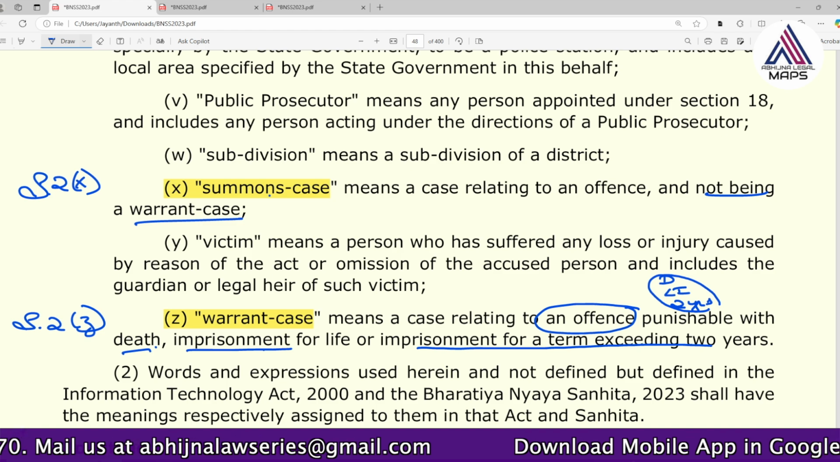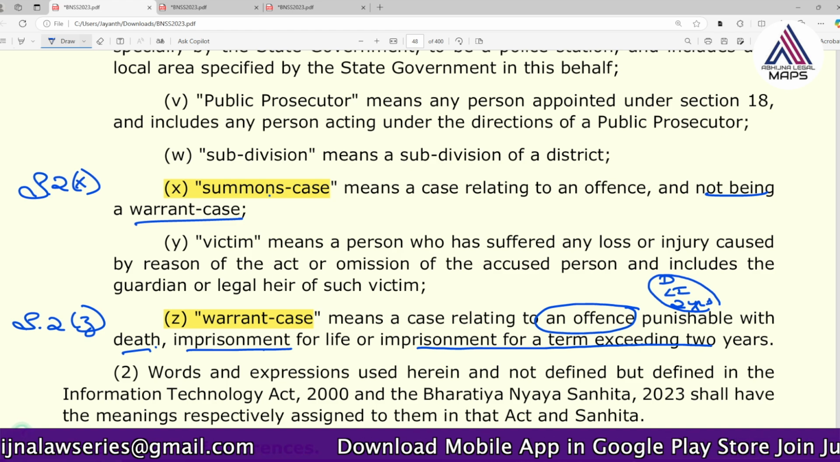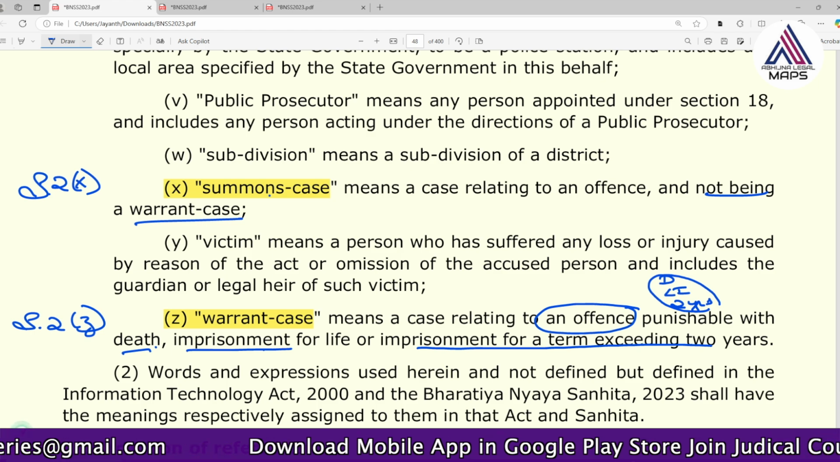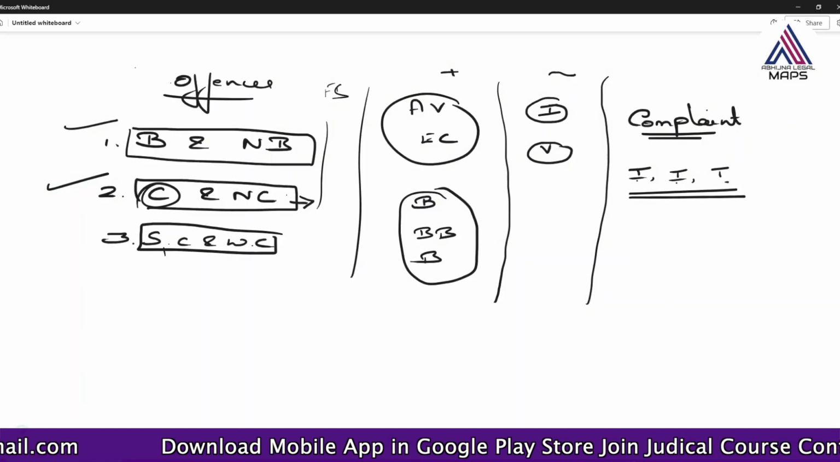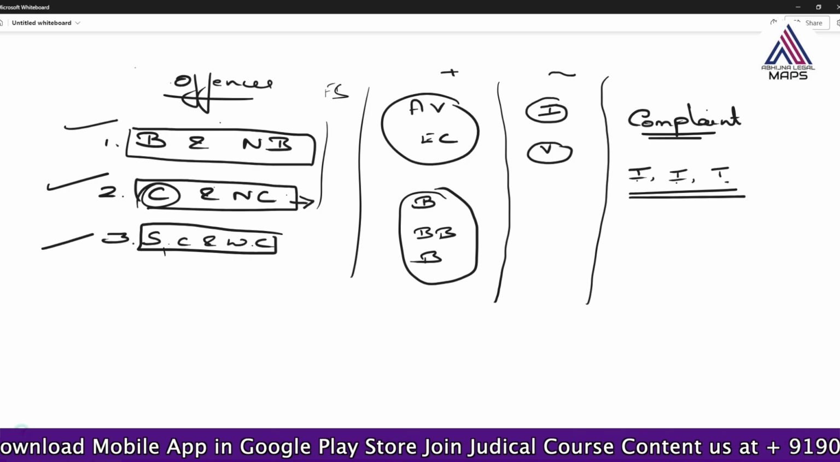Ultimately it means the punishment where the punishment is below 2 years. Like that we have to understand. Okay, so these are the 3 classifications of the offences that we can understand.